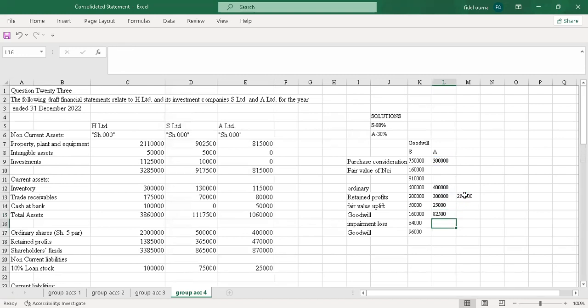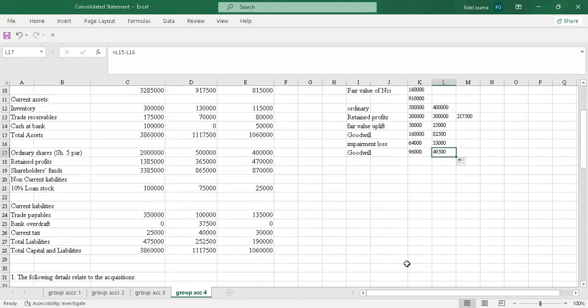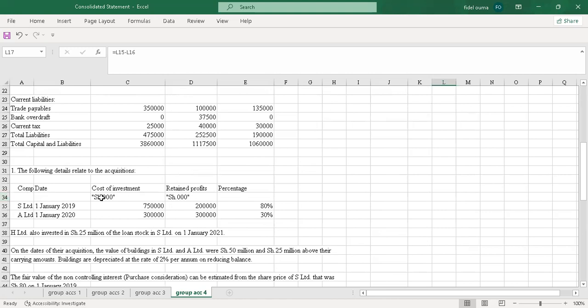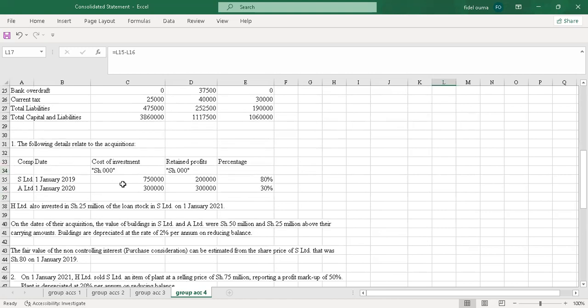Then the impairment loss will still be 40% times the goodwill. My net goodwill will be the difference, so I'll drag and see if it copies. So my goodwill here will be 49,500. So I've used this information to calculate goodwill.